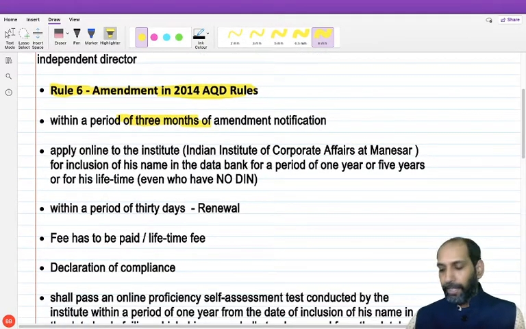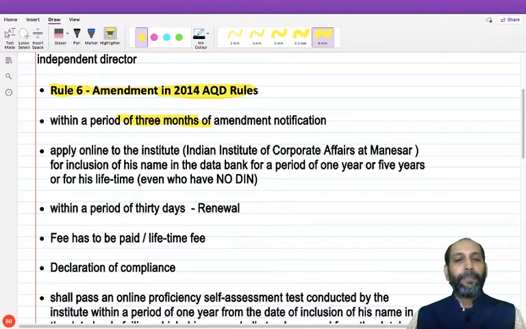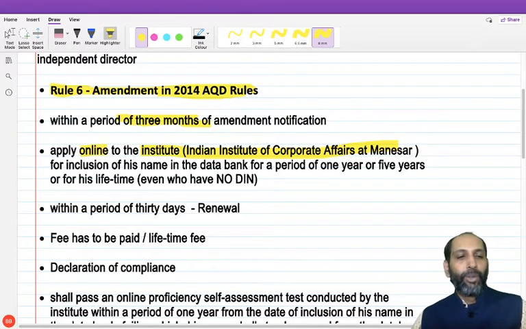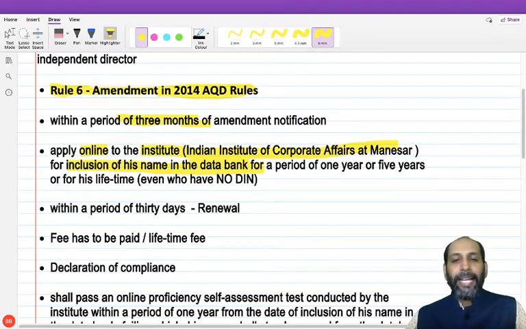Now, what do you have to comply with? The independent director, the person who is going to be an independent director or who is already an independent director, has to apply online to the institute. The institute is the Indian Institute of Corporate Affairs, that is IICA, the exclusive institute under the Ministry of Corporate Affairs. They have to apply to include their name in the data bank. That is very important. So, friends, this is a very important amendment. Hereafter, for being an independent director, apart from the rights they have under Section 149, they have to be empaneled in the data bank maintained by the Indian Institute of Corporate Affairs. And that enrollment, empanelment or inclusion in the data bank is of three types.